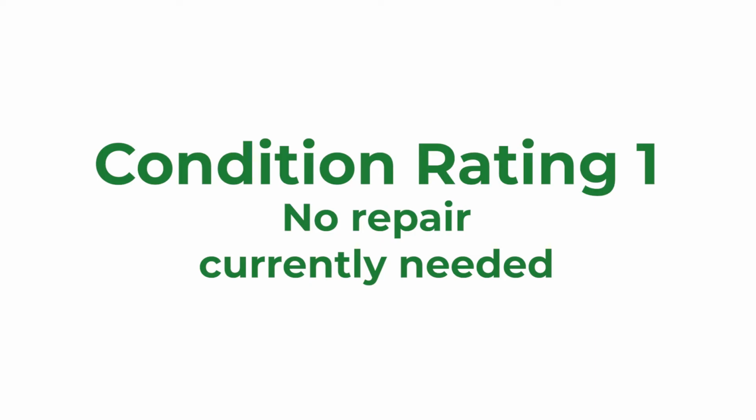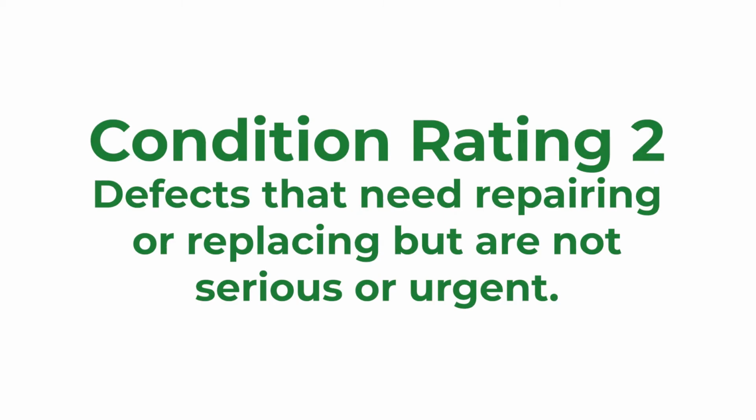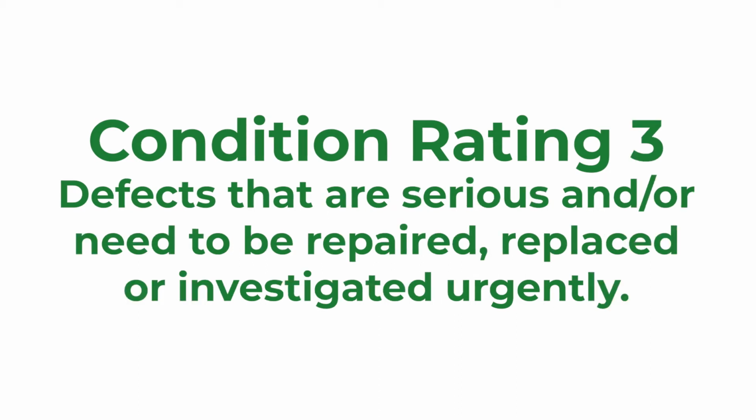The home buyer report is easily understood and written in plain English rather than technical jargon. The report has a system of condition ratings which helps you understand the severity of the problem. These are condition rating 1, no repair currently needed; condition rating 2, defects that need repairing or replacing but are not considered to be serious or urgent; and condition rating 3, defects that are serious and or need to be repaired, replaced or investigated urgently.